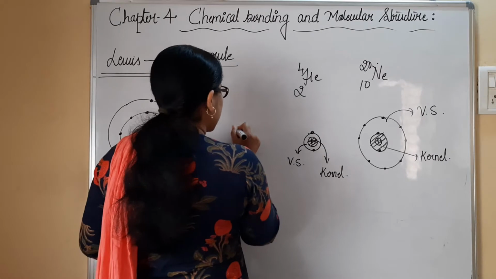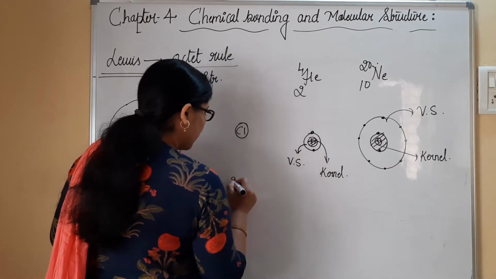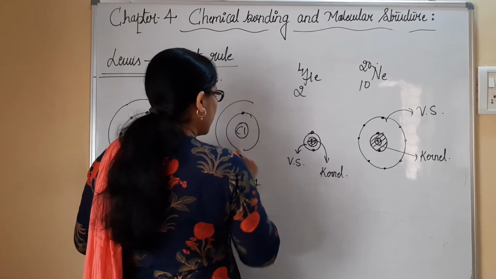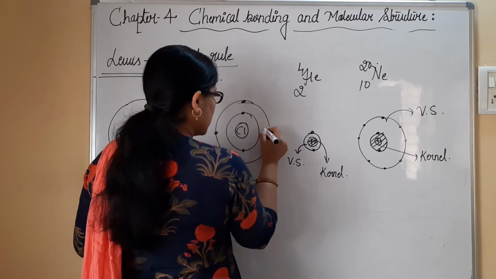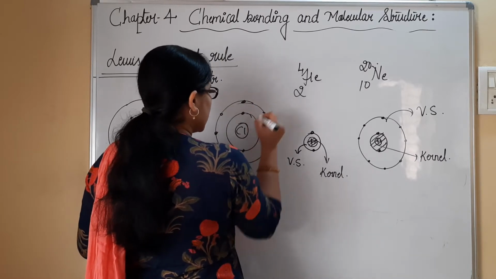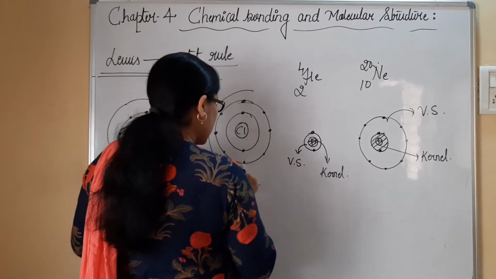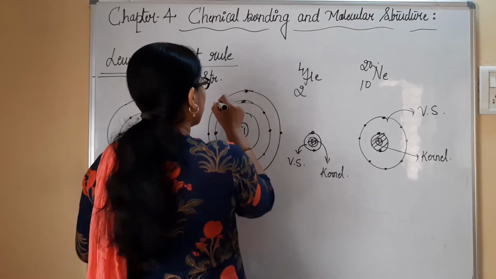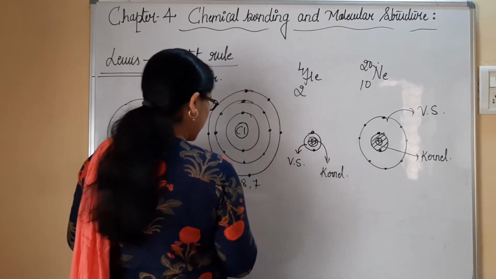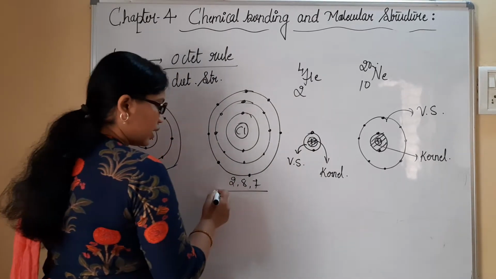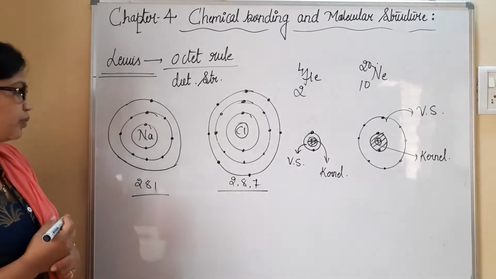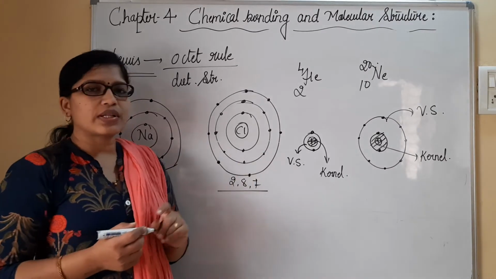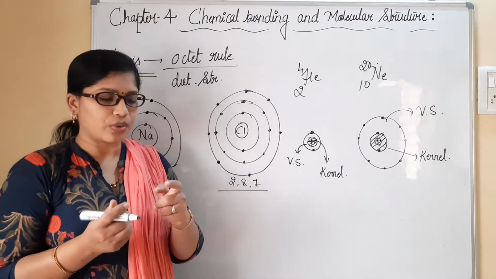Let me take one more example, Cl. For Cl we generally write 2, 8, 7. The inner shell has 2 electrons, the second shell has 8 electrons, and in the last shell I have 7 electrons: 1, 2, 3, 4, 5, 6, 7. If you look at Cl and sodium metal, 1 electron is present in the outer shell of sodium and 7 electrons are present in the outer shell or valence shell of chlorine.